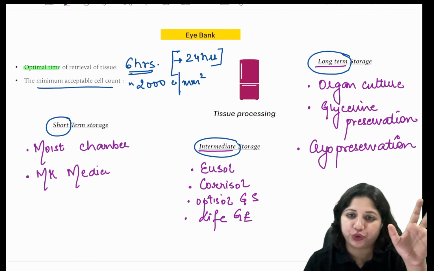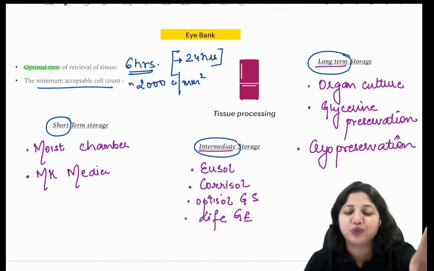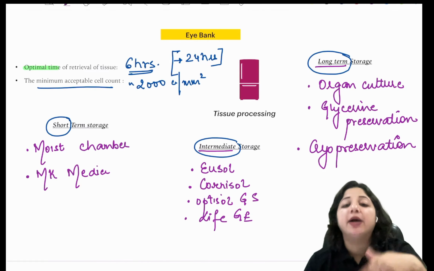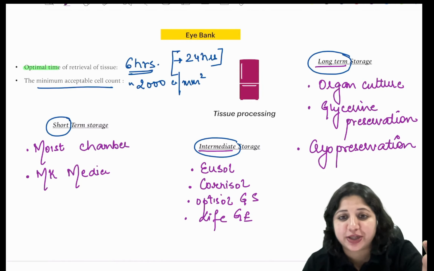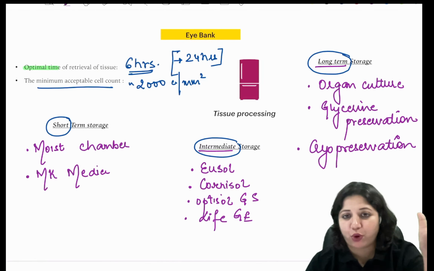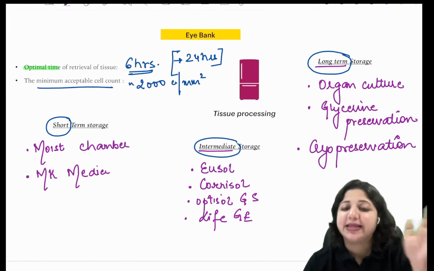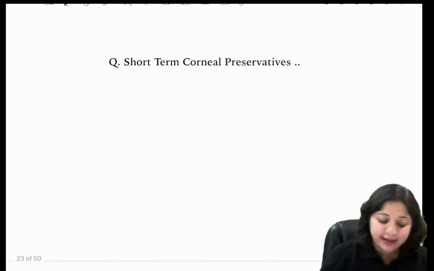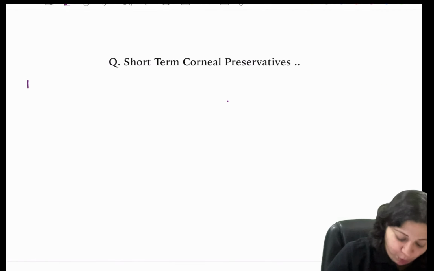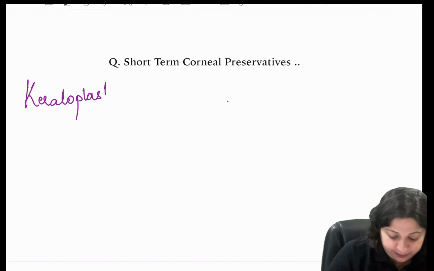This is again important. Eye banking, corneal tissues, diseases that are transmitted through donor cornea, what are the reactions of corneal transplantation, what are the signs of graft failure are all very important. What are the types of keratoplasty? Again, important. So anything related to keratoplasty and eye banking is important. Though it is advanced, see, it has been asked. So keratoplasty and eye banking.